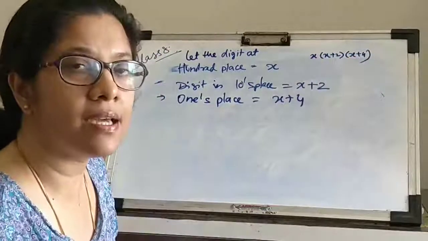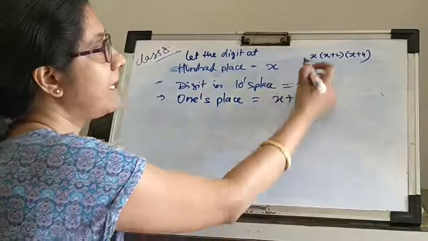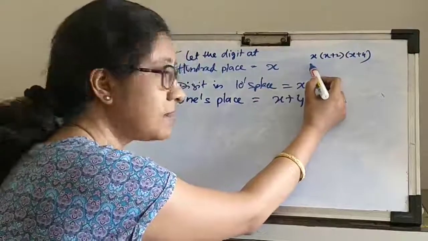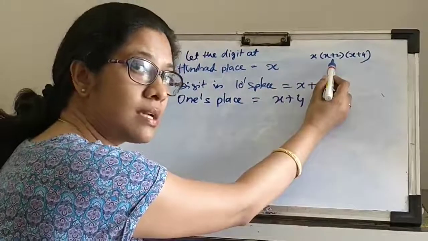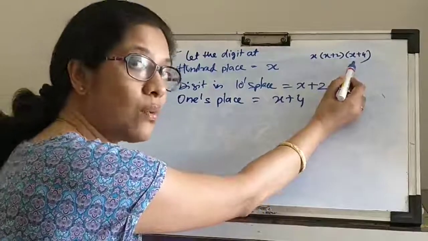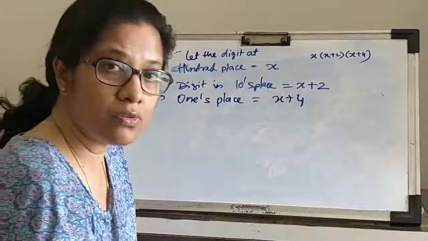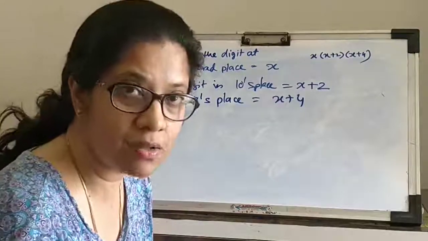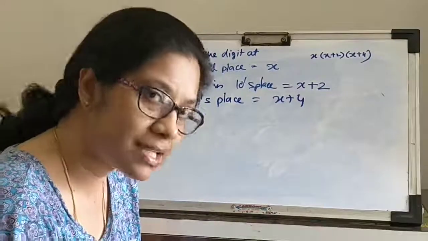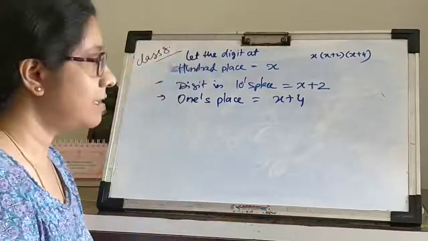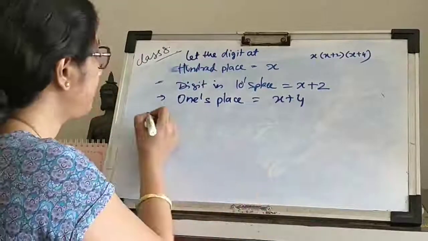So the 3-figure number will have x in the hundreds place, x plus 2 in the tens place, and x plus 4 in the ones place. But what will be the number? If we know the place values of the digits, we can compute the number also, right? How do we do it?